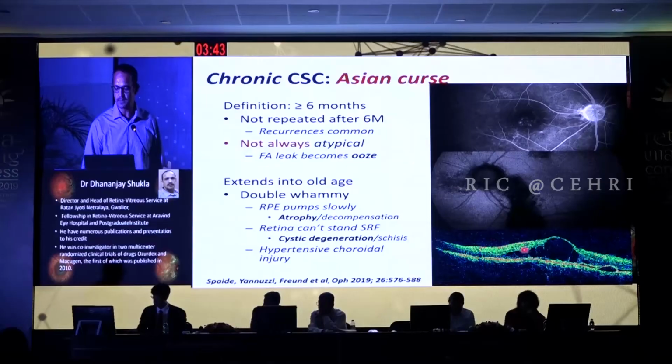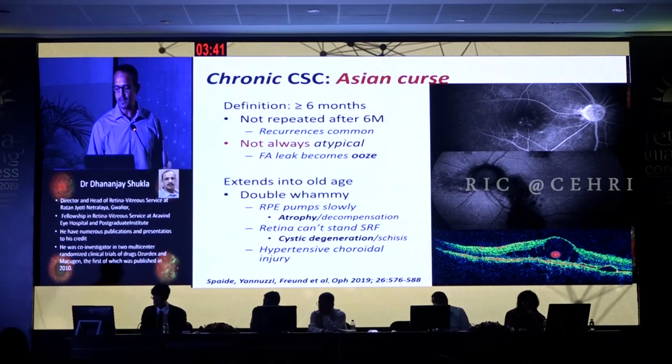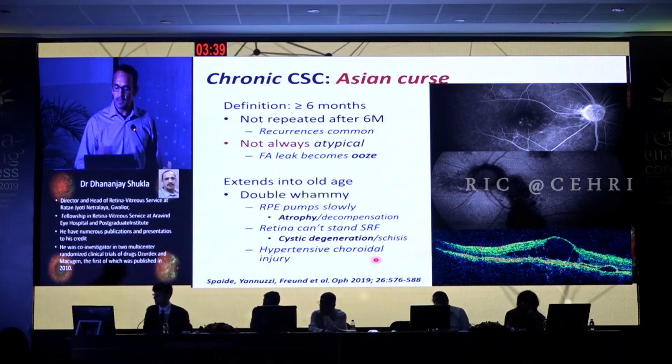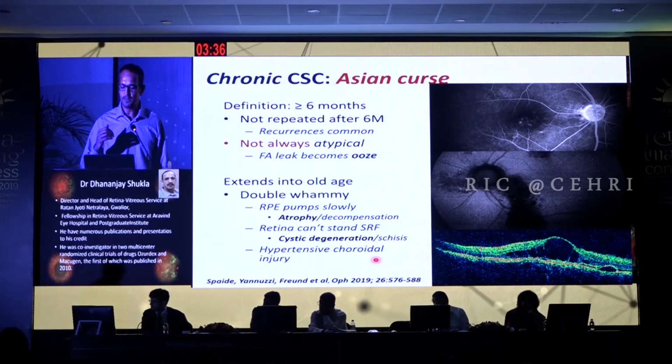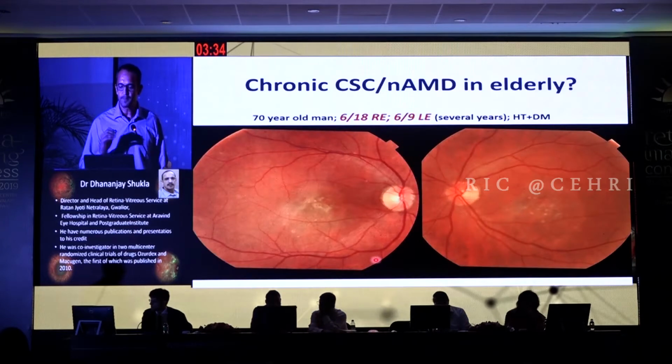Because they're already in the middle age, if they become chronic, they extend to the old age, and now you have a double whammy. You have an RPE pump which is pumping slowly, and therefore it develops atrophy and decompensation, as you can see very beautifully in autofluorescence here. The retina cannot stand the long-standing subretinal fluid, and therefore it develops cystoid degeneration as well as schisis, as you can see here. So it starts looking like other diseases. And add to that a hypertensive choroidal injury which further aggravates the disease.